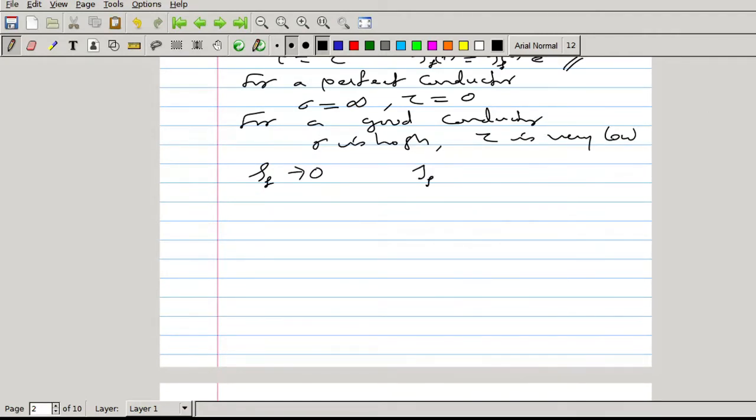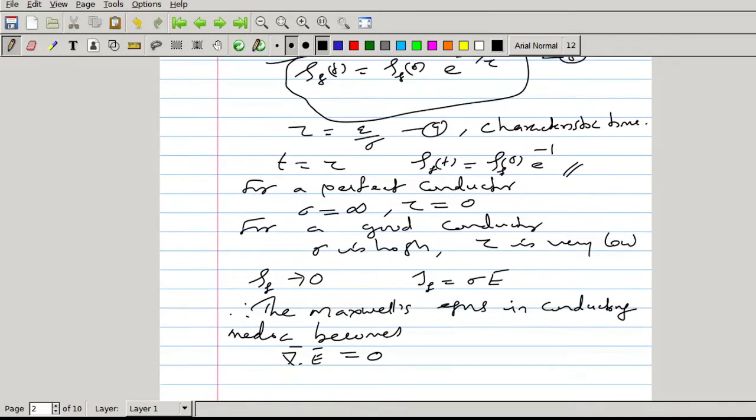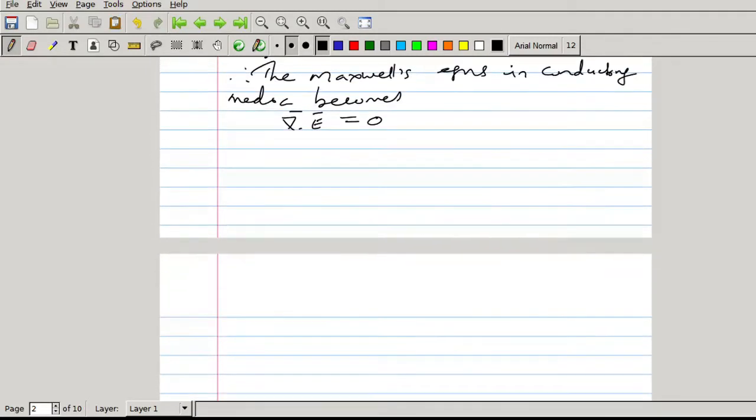Now instead of jf, we will be giving sigma E. Therefore, Maxwell's equations in conducting media become: first equation, del dot E equal to rho f by epsilon 0, which can be taken as 0. This is equation number 10.